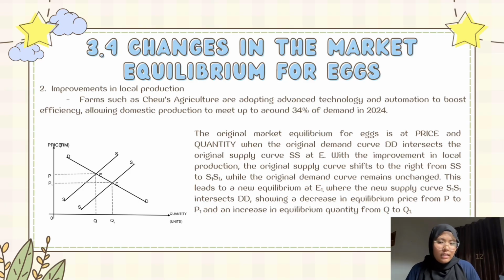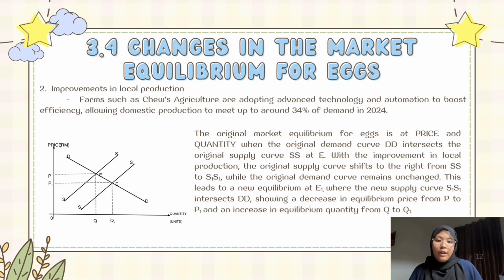The factor is improvement in local production. Farms such as Chew's Agriculture are adopting advanced technology and automation to boost efficiency, allowing domestic production to meet up to around 34% of demand in 2024. And there you guys can see that is the new curve of market equilibrium that changes supply in it.